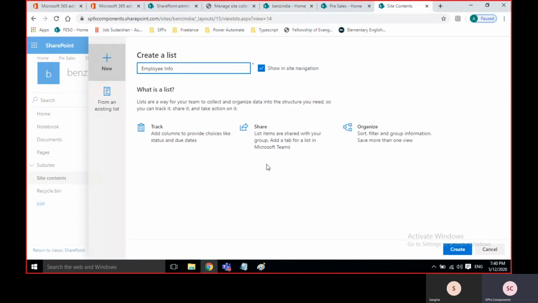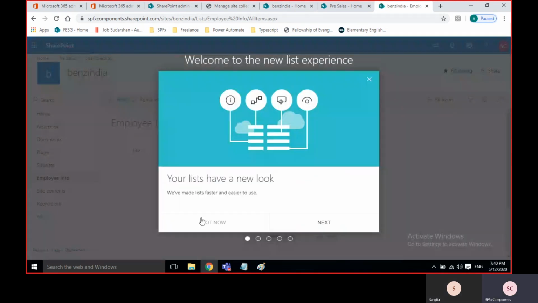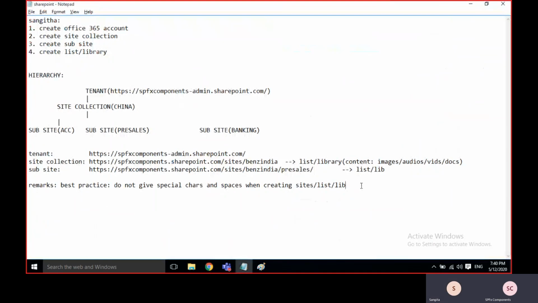I can create it like this. Maybe first I'll create it with space. Why is this not a good practice? I'll show you. I'm just creating with space now. See here, the URL is this. Instead of the space, it is giving percent 20.